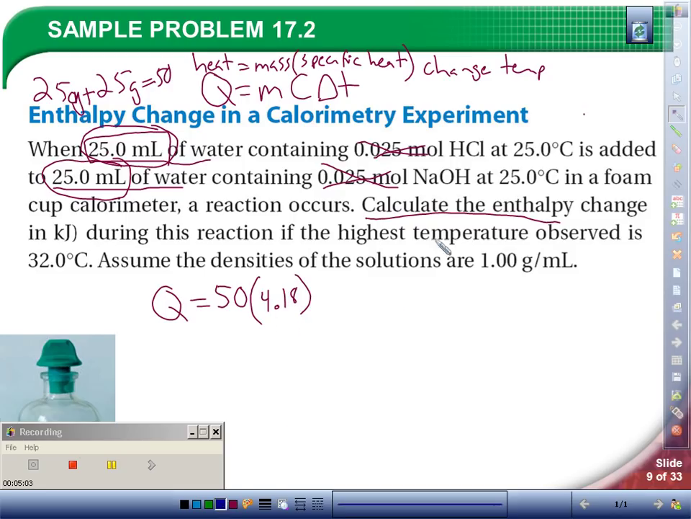Now my change in temperature, well, both of them start off at the same temperature. They both start off at 25 degrees. We mix them together. In the end, they get to 32. So our change in temperature for the whole system is 7 degrees. And then we can multiply that out, and that's q, that's our heat.